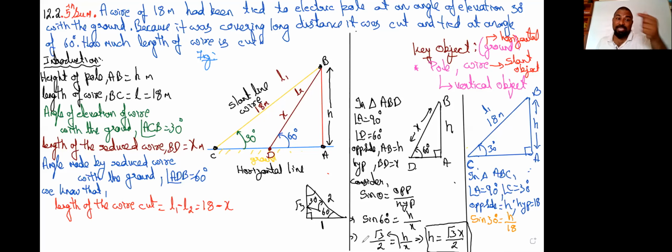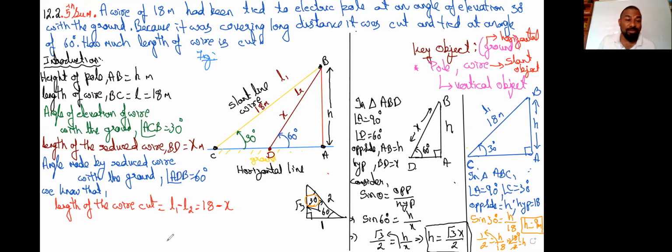Sine 30 is equal to opposite side by hypotenuse. From the same logical triangle, opposite is 1 and hypotenuse is 2. So 1 by 2 is equal to h by 18. Cross multiplying 18, we get 18 by 2 is equal to h. So what did we get? h is equal to 9 meters. We got the height of the pole.